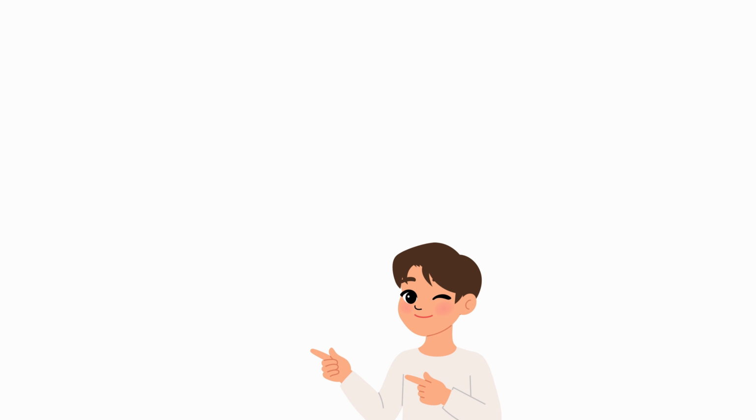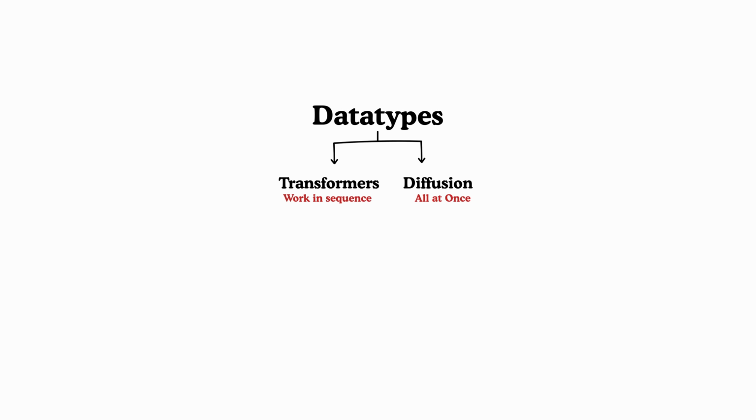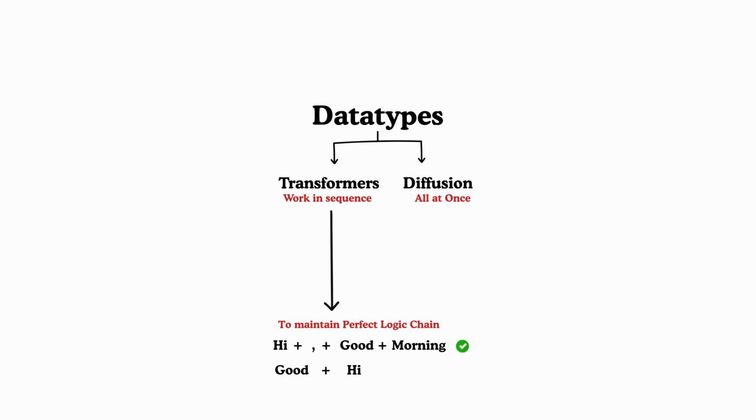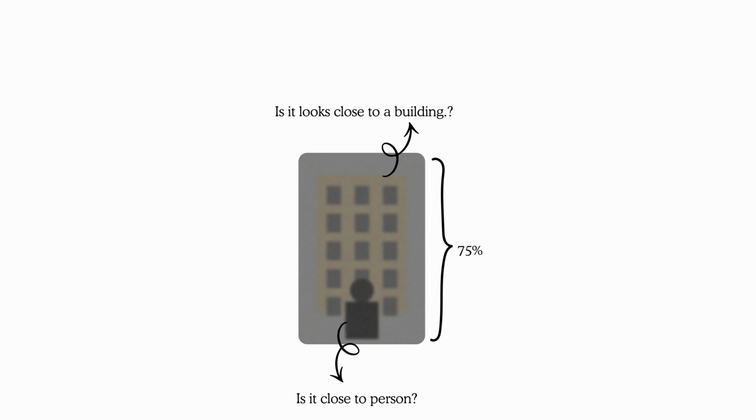With that clear, let's go to the second difference, the generation goal. Because their data types are different, their fundamental goals are also different. The transformer's main goal is to maintain a perfect logic chain. Every new word must logically and grammatically follow the previous one. So if a transformer makes one grammatical mistake early on, the entire paragraph can collapse. It needs sequential accuracy. On the other hand, the diffusion model's goal is to maintain spatial patterns. The model doesn't care about the sequence of pixels. It cares about the light source, the texture of the skin, and the perspective of the building, all being perfect across the entire canvas simultaneously. It needs global consistency instead of sequential accuracy.